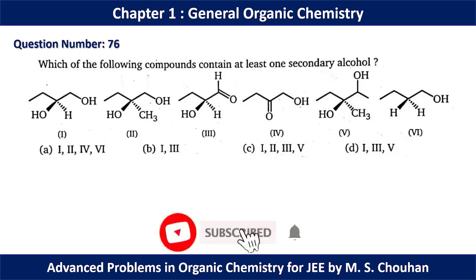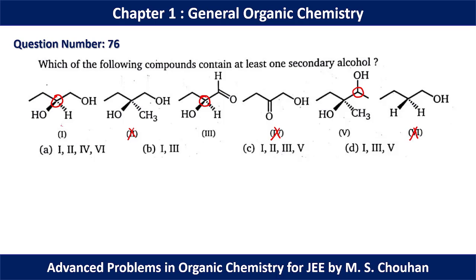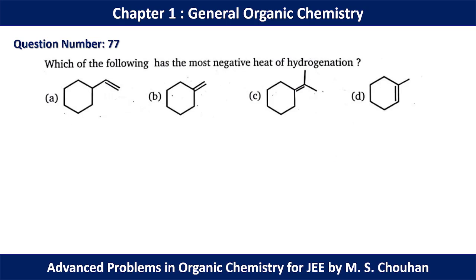In question number 76, which of the following compounds contain at least one secondary alcohol? If we go for the first structure, we have one secondary alcohol. In the second structure, we don't have any secondary alcohol. In the third structure, again we have one secondary alcohol. In the fourth structure, we don't have any. In the fifth structure, we have one secondary alcohol. And again in the sixth structure, we don't have any secondary alcohol. So in 1, 3 and 5, we have at least one secondary alcohol present in the molecule. So for question number 76, option D should be the correct option.